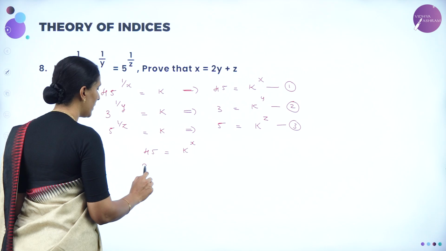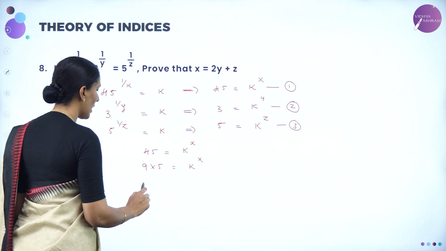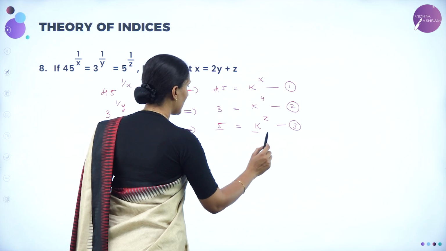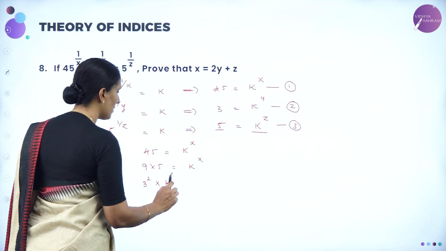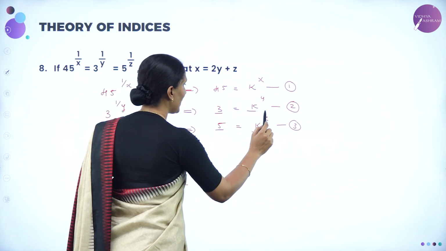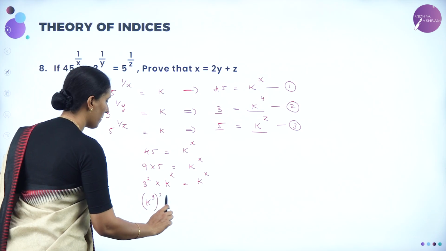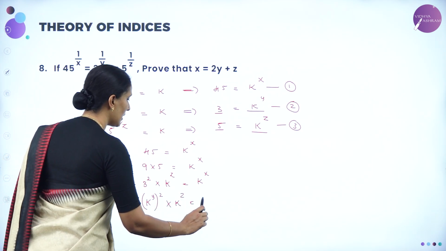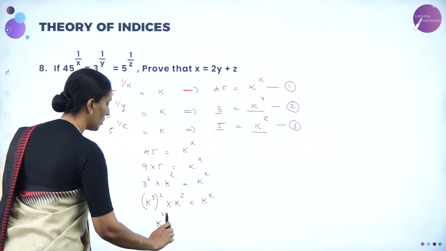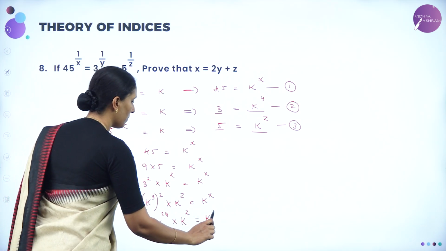Now let me consider here 45 is equal to k to the power x. Now 45 can be written as 9 into 5 is equal to k to the power x. 9 can be written as 3 square into. From equation 3, 5 is nothing but k power z. So I'll write here k power z is equal to k power x. Again from equation 2, 3 is nothing but k power y. So if I substitute 3 as k power y here, whole square into k power z is equal to k power x. So when you multiply here, we will get k to the power 2y into k to the power z is equal to k to the power x.